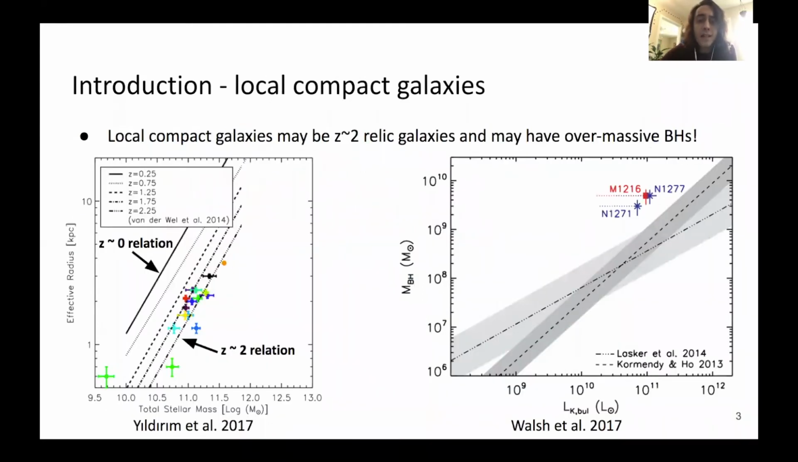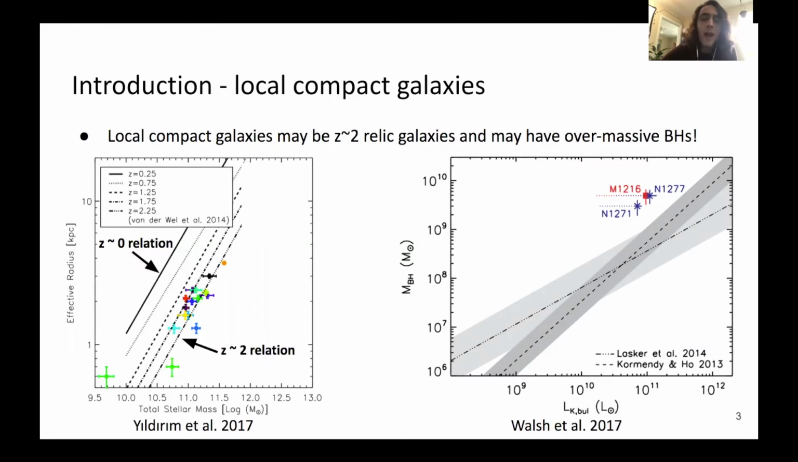So we recently identified a population of local compact galaxies with high velocity dispersions, expected to have high mass black holes. In contrast to the large, round, dispersion-supported galaxies that usually have such large black holes, these galaxies are disky, rotating, and very compact. In the size versus mass figure at left, these local compact galaxies follow the redshift 2 relation, even though they exist around redshift 0. They have uniform old stellar ages and no evidence for major merging since redshift 2, indicating that they may be passively evolved relics of redshift 2 red nuggets.